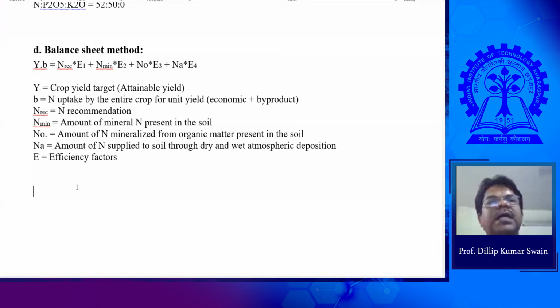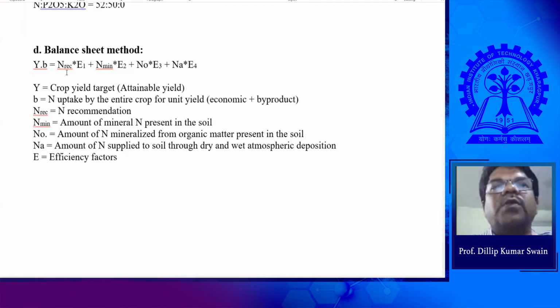All nutrients cannot be taken up by the crop. Some nutrients may be lost. So that is where efficiency comes in, and through that efficiency you calculate the total amount required for the crop, but not necessarily are you applying the whole amount at the beginning of sowing or planting. For some fertilizers, like phosphorus or potash, you apply the whole amount at the beginning.